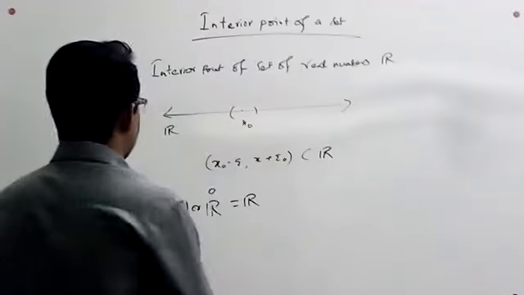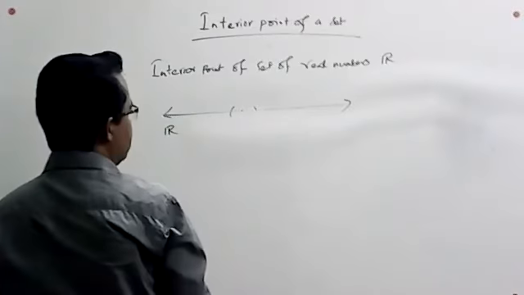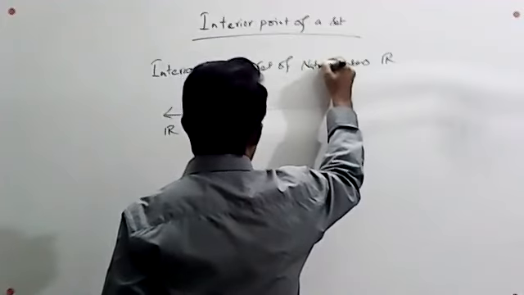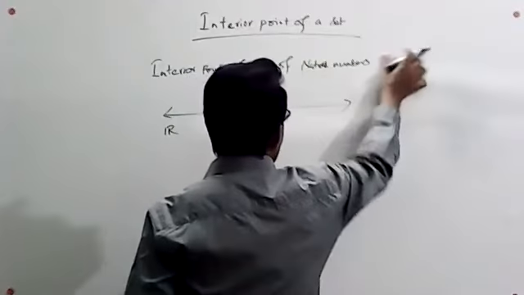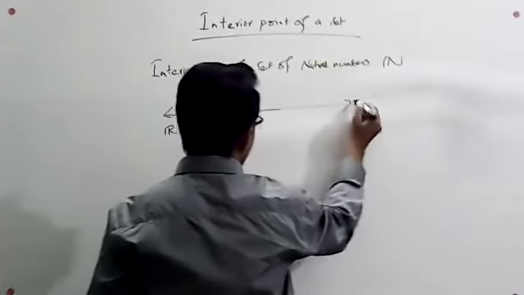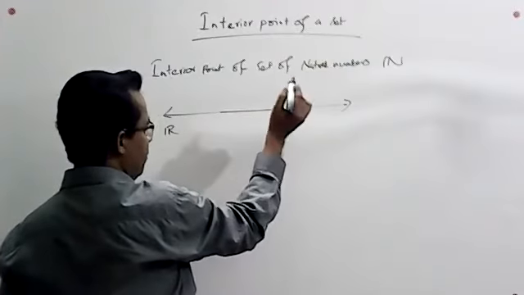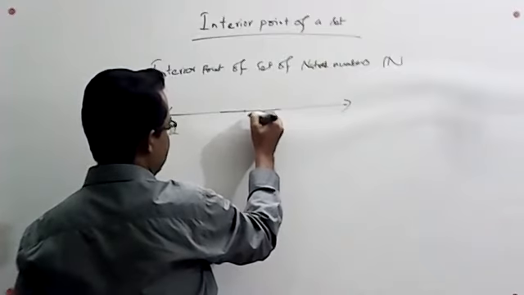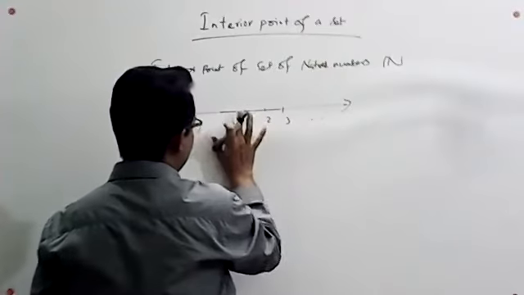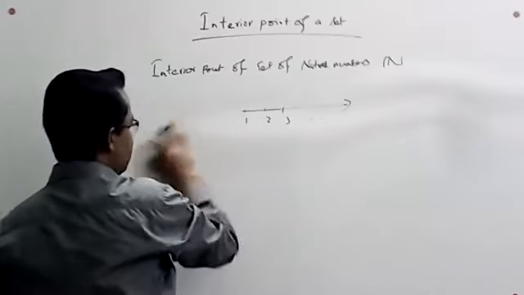Now we check the interior point of the set of natural numbers, N. This is a real line and it contains all points of natural numbers, from 1, 2, 3 and so on. These are isolated points, that's why it is closed for the set of natural numbers.